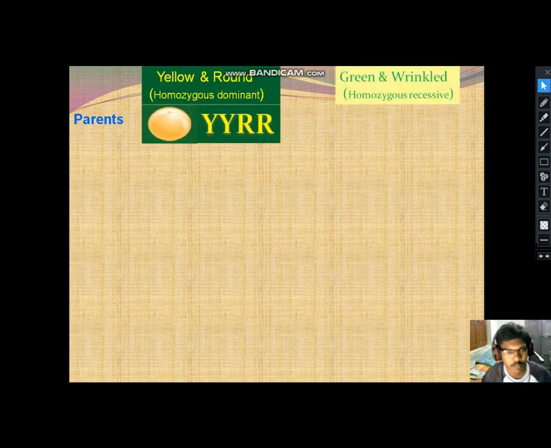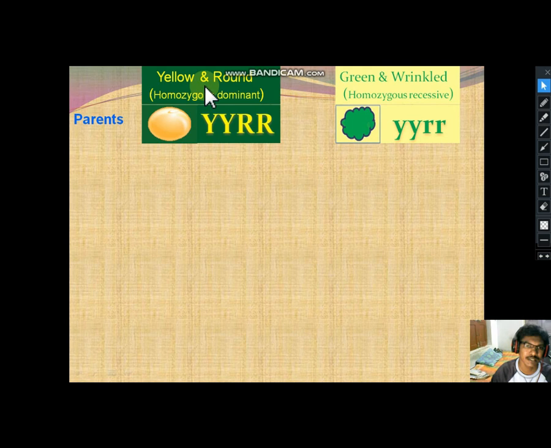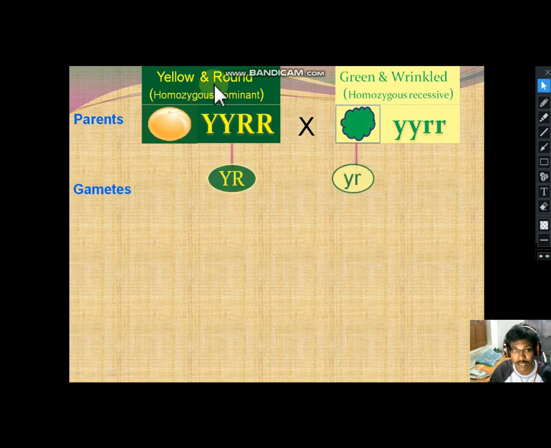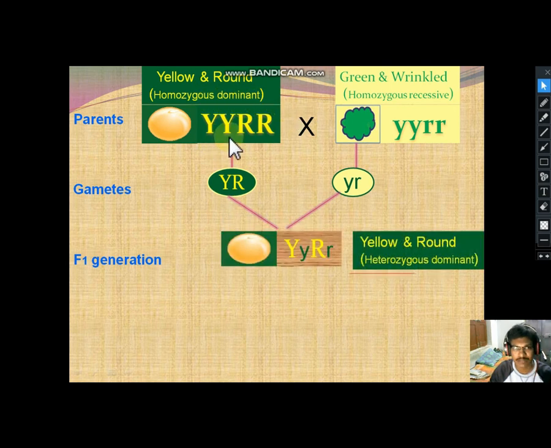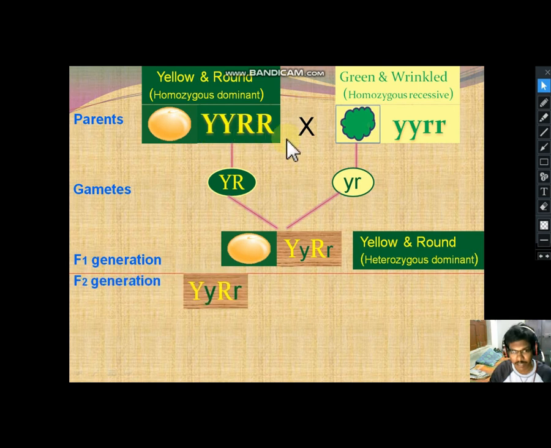Okay, here the slide. Parents. Observe, students. Yellow and round, these are two contrasting characters. Homozygous dominant, which is expressed by capital Y, capital R. So two characters are taken in this dihybrid cross.